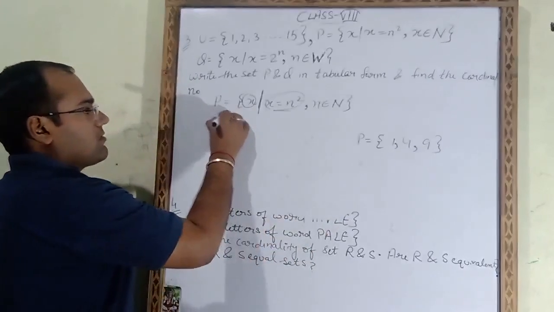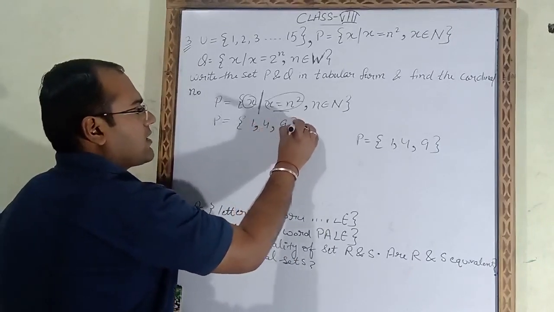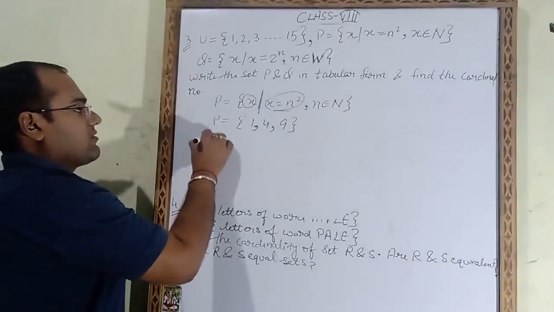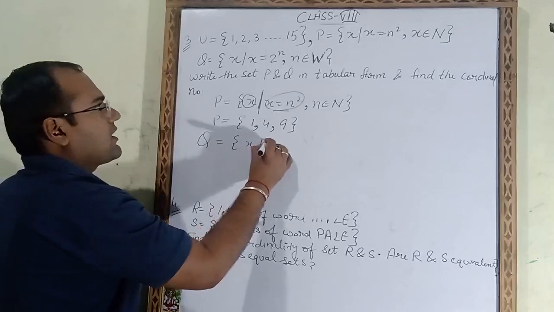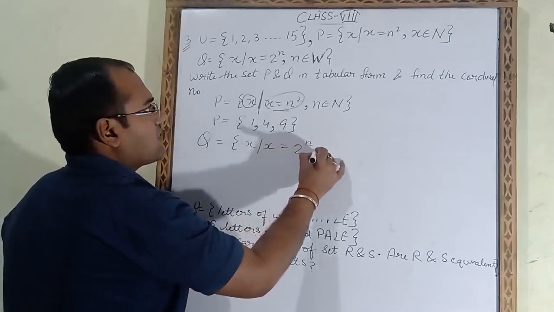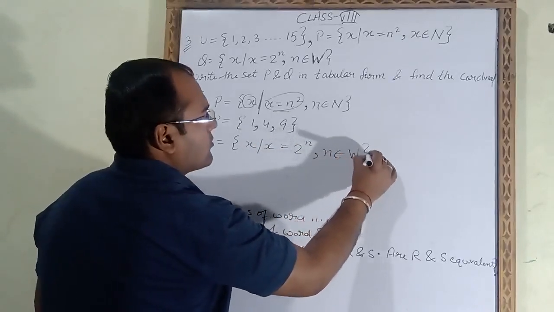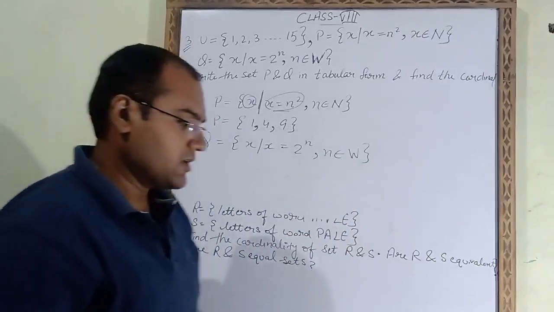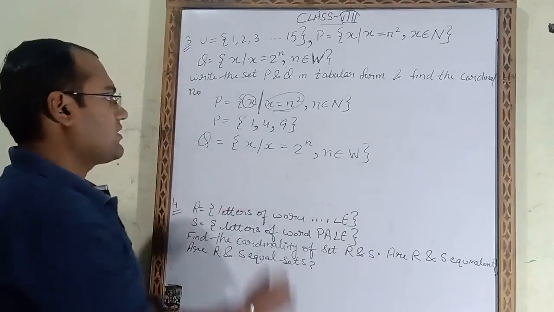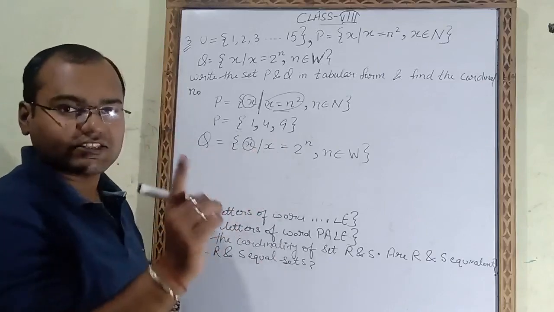So the P answer we got is 1, 4 and 9. Now we will take this equation, the Q set. Q set is given as x such that x is equal to 2 power n, and n belongs to W. W means whole number, so the n values we have to take are whole numbers. Here it is written "such that x", that means in Q we have to write the x answers.